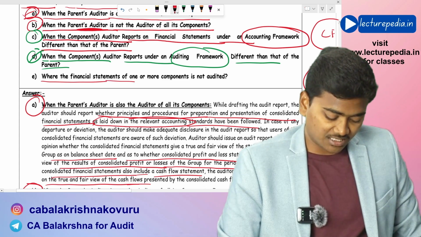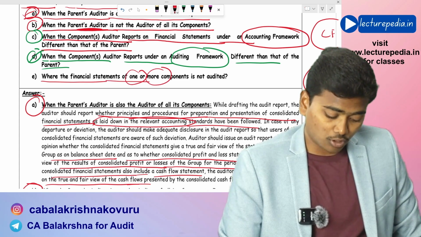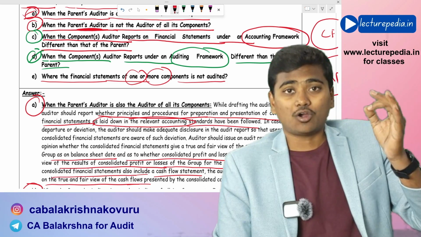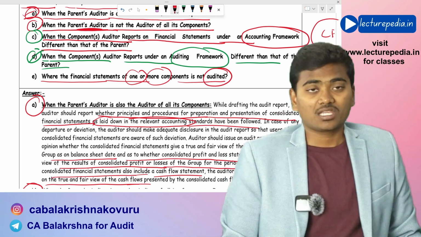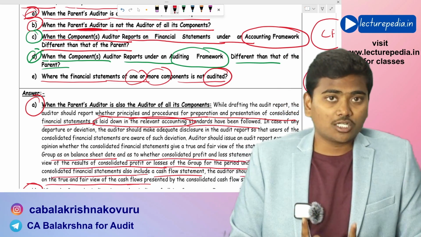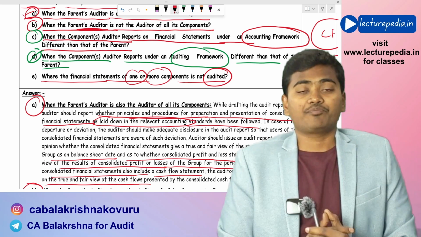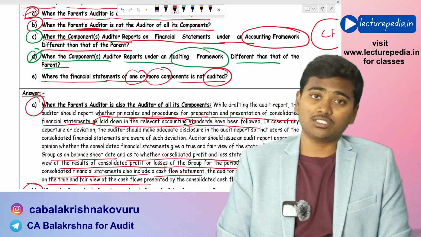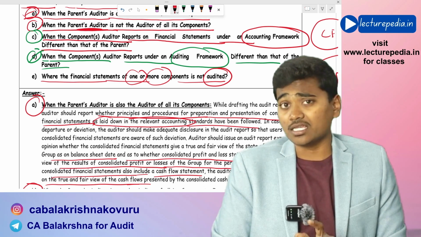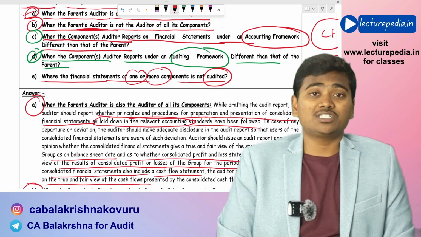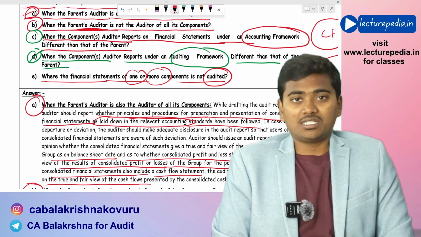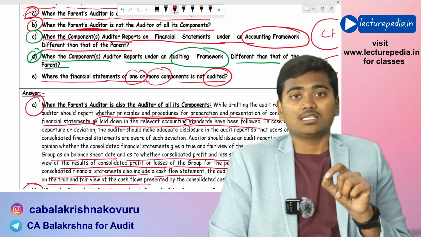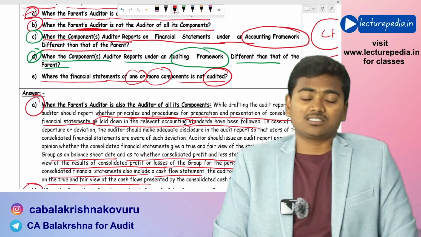where the financial statements of one or more components are not audited. Generally, the financial statements of all the components must be audited. In case the financial statements of any of the components have not been audited, then the auditor needs to determine what type of opinion he can give on the consolidated financial statements.